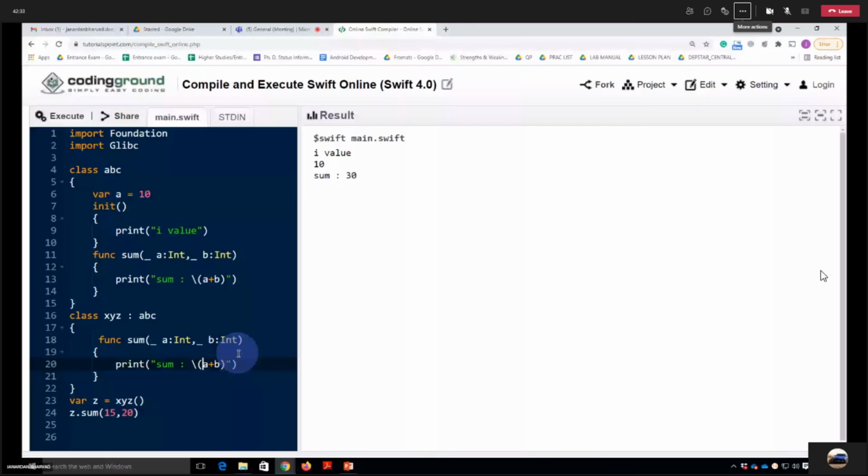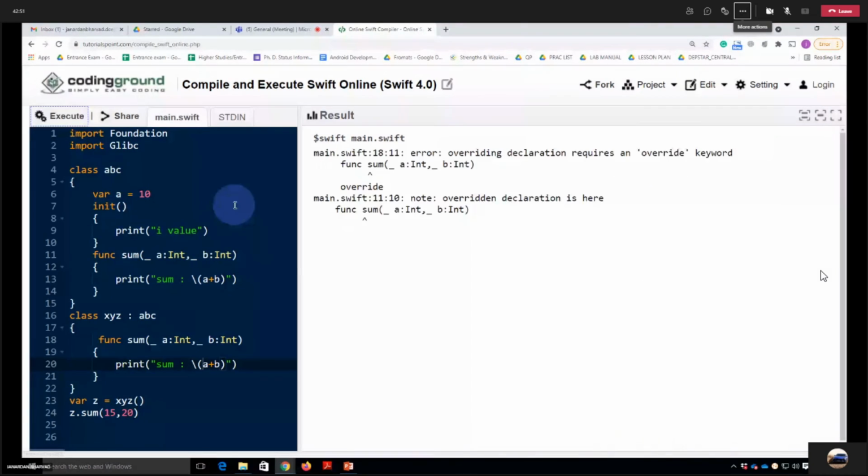I think it will still give the error because we have not provided which function to call. There are two sum functions available, with the same parameters. Yes. Okay, let's run it, and you can see the reason is the same. As you said, there are two functions, in the parent class and in the subclass as well.